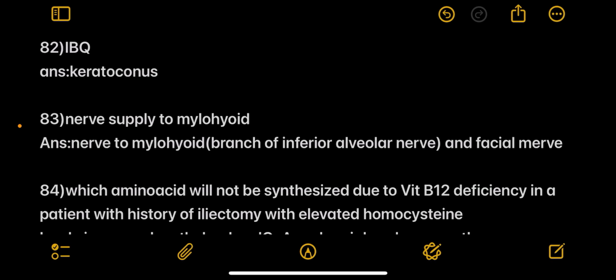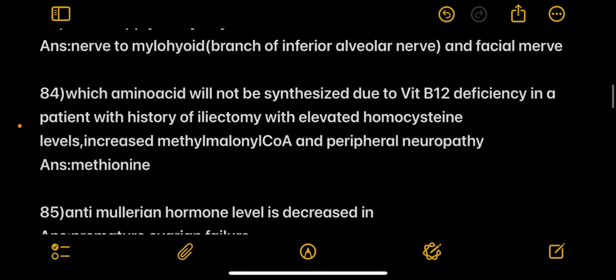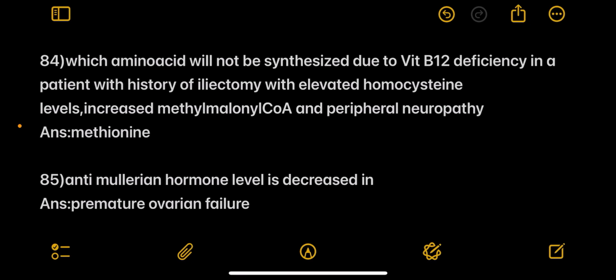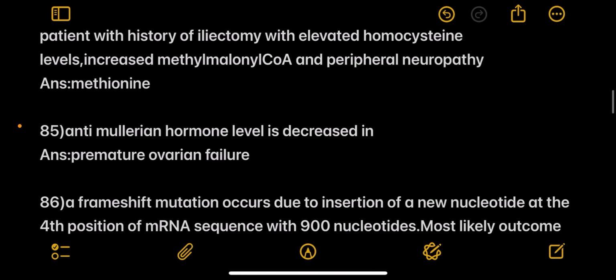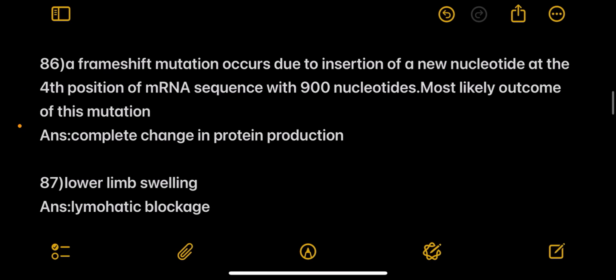Next is an image-based question. Answer keratoconus. Next question, nerve supply to mylohyoid. Answer is nerve to mylohyoid, which is a branch of inferior alveolar nerve and the facial nerve. Next, which amino acid will not be synthesized due to vitamin B12 deficiency in a patient with a history of ileectomy with elevated homocysteine levels, increased methylmalonyl CoA and peripheral neuropathy? Answer is methionine. Next, anti-Mullerian hormone level is decreased in, answer premature ovarian failure.